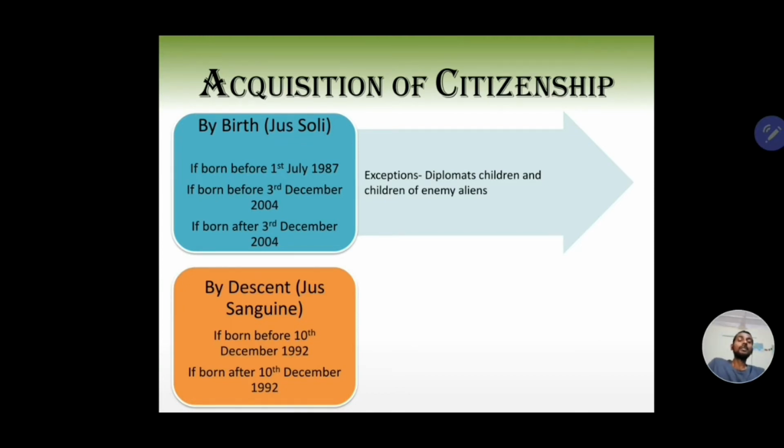The second criterion is by descent, or jus sanguinis. Now here again there is one important date, 10th of December 1992. So if someone was born after 26 January 1950 but before 10th of December 1992, if his father was a citizen of India at the time of his birth, then that person will be a citizen of India. But after 10th of December 1992, either of the child's parents can be a citizen of India.